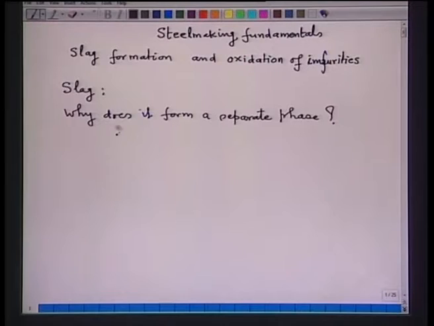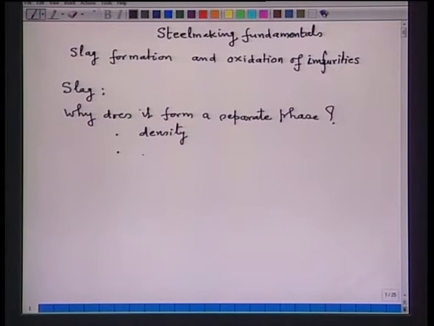So, liquid slag is lighter than molten steel, and hence it floats on the surface of the molten steel. This is number one reason why it forms a separate phase: density. The density of slag is smaller than the density of liquid steel, and the second reason is that the oxides are immiscible in molten steel.